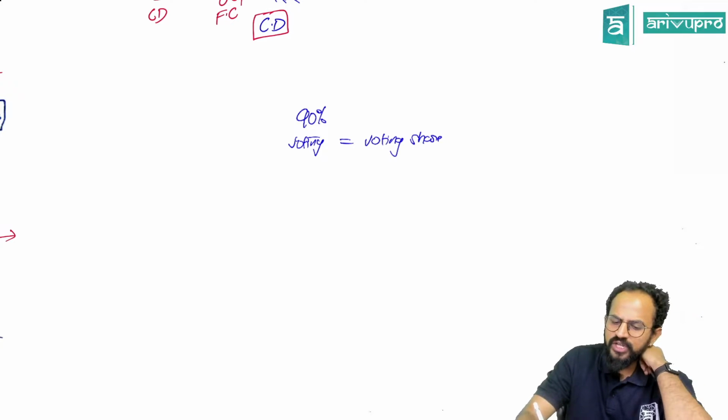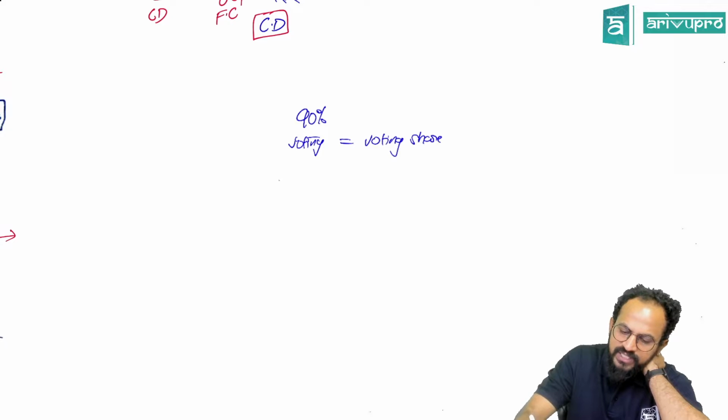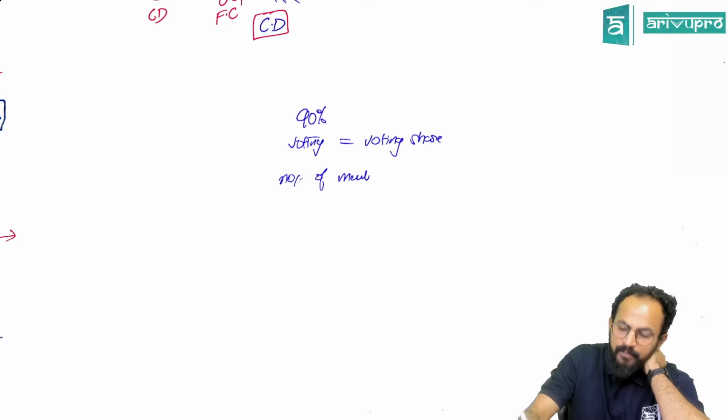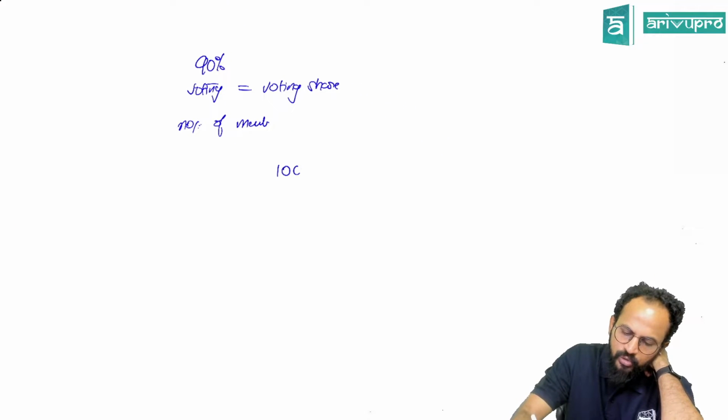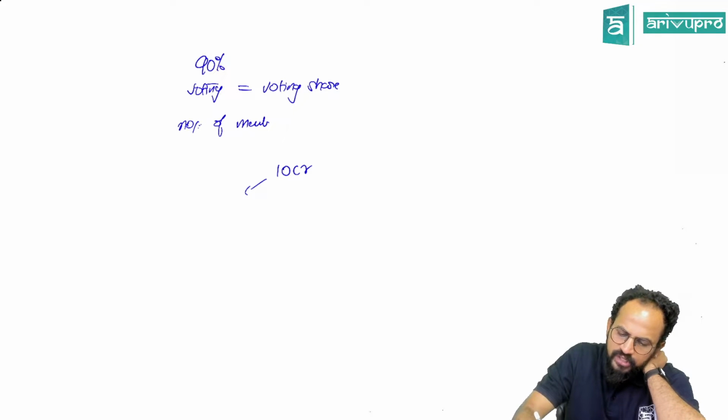Sir, what is voting share? People, we do not consider the number of members. Meaning what, sir? Imagine, people, the total debt was around 10 crore. In this 10 crore, sir, 9 crore belongs to ICICI Bank.